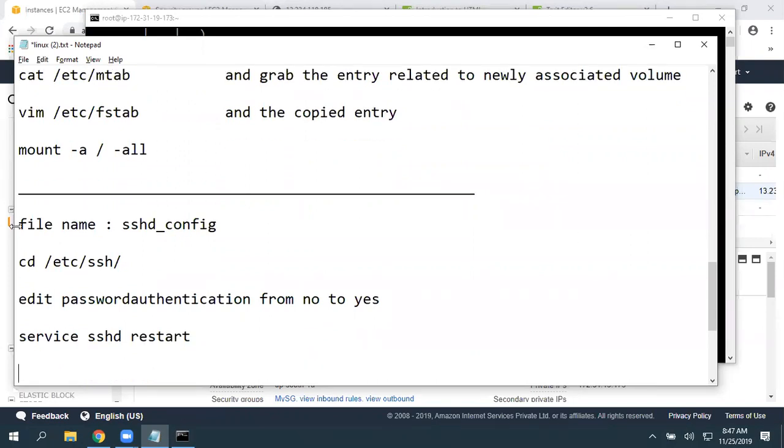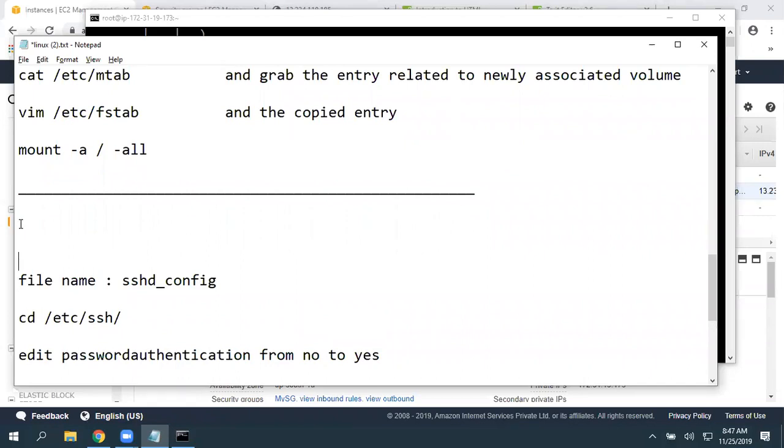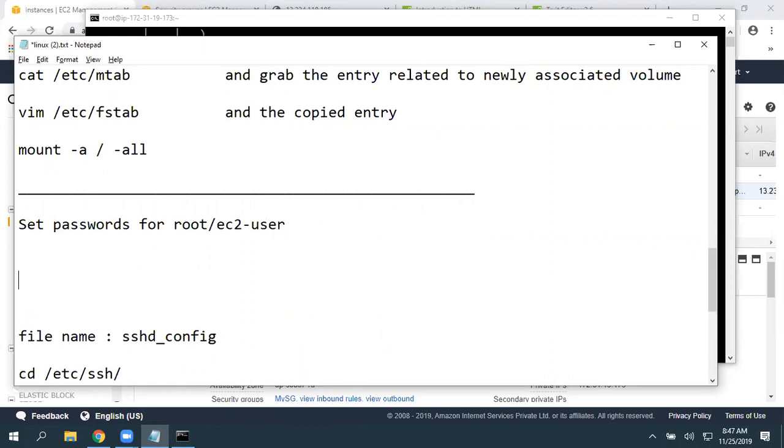Make sure before this, set passwords for root or EC2-user, whatever user you want to use. The command is passwd root, enter password and confirm password.